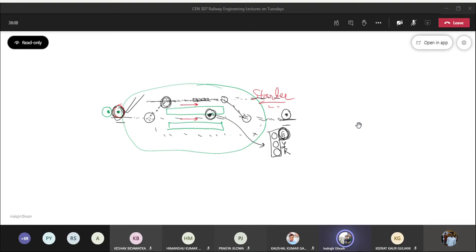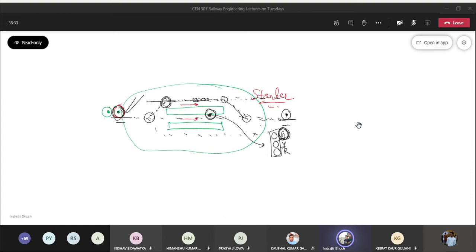On Saturday we talked about the circumstances that lead to illumination of the yellow light in case of calling on signal. One can be that the home signal is not working. There is some failure.